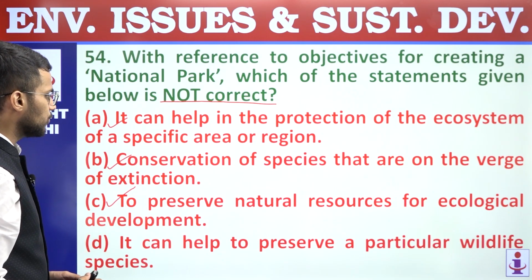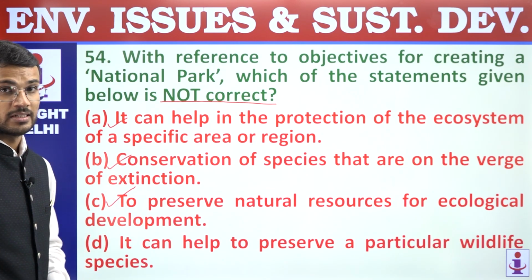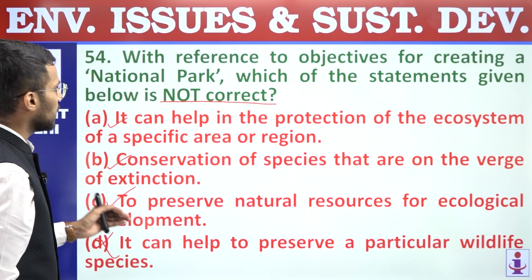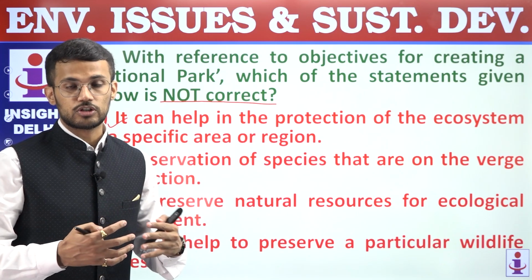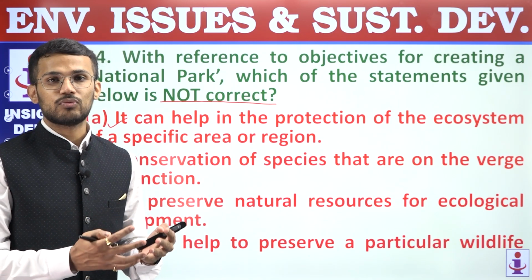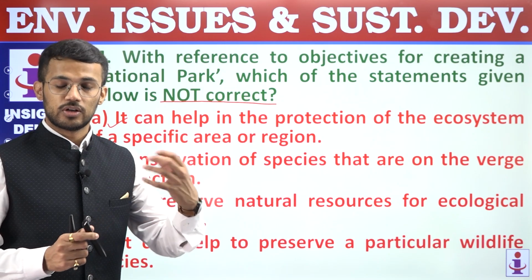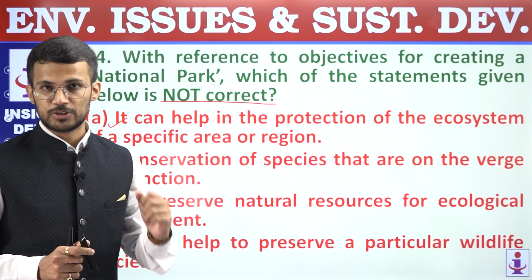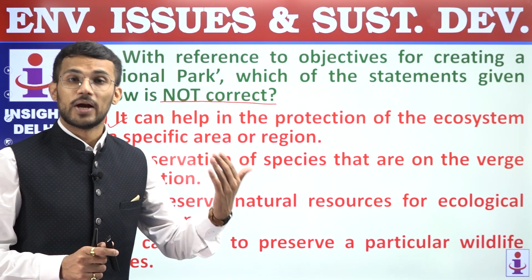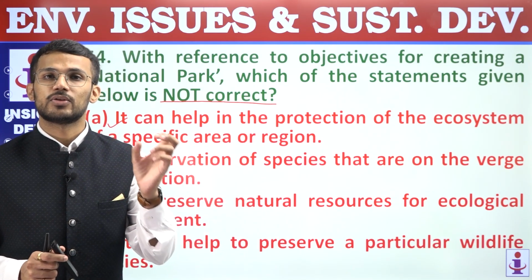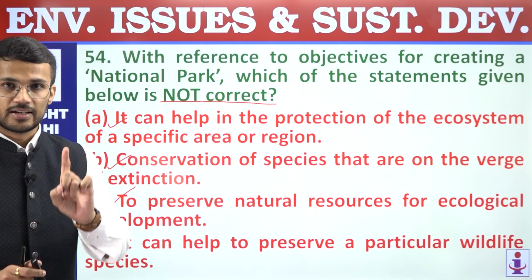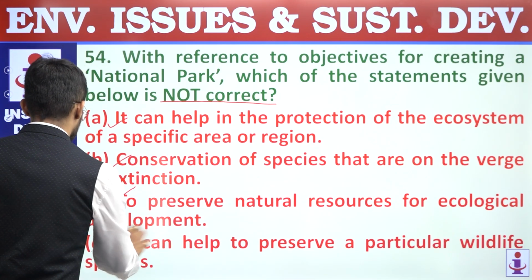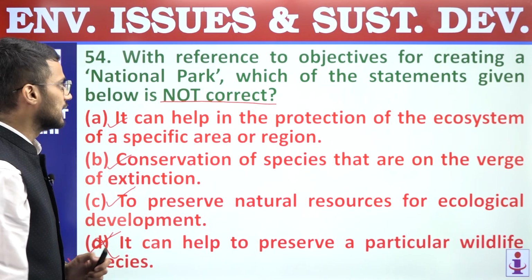D, it can help to preserve a particular wildlife species. This statement is incorrect because national parks are not species centric or species specific. We can never find a national park which is created for certain wildlife species. But that is not the case with wildlife sanctuaries. Wildlife sanctuaries can be created for certain species, but not the national parks. And that's why statement D is incorrect, and that is our answer. Question number 54, answer is D.